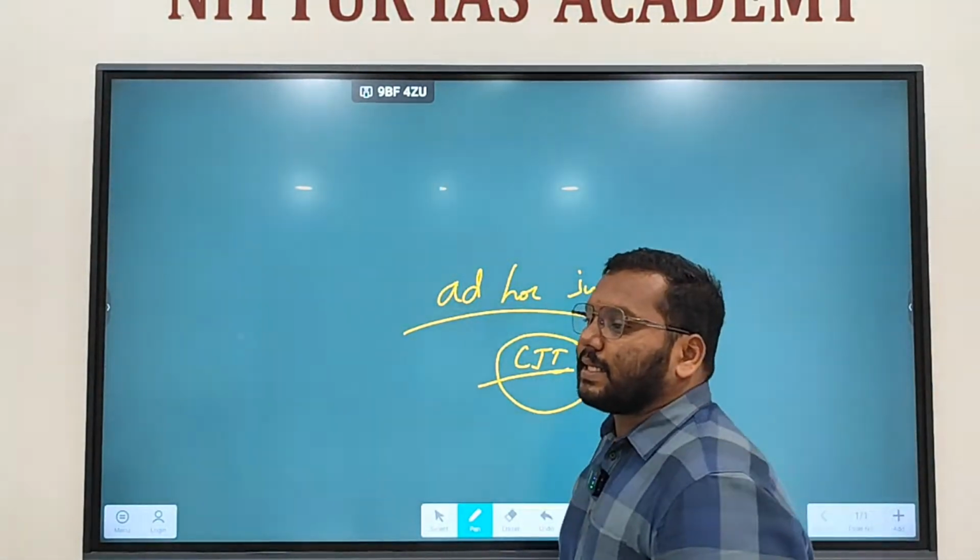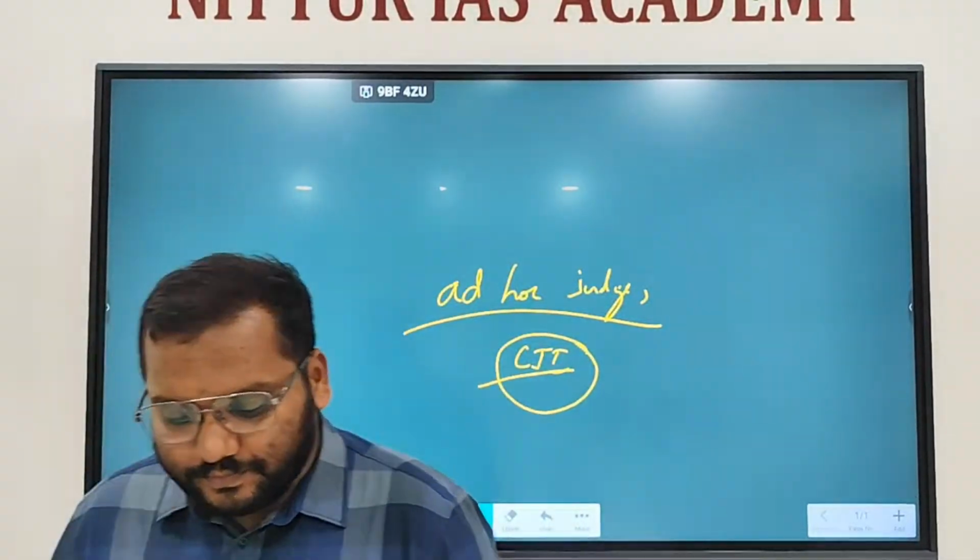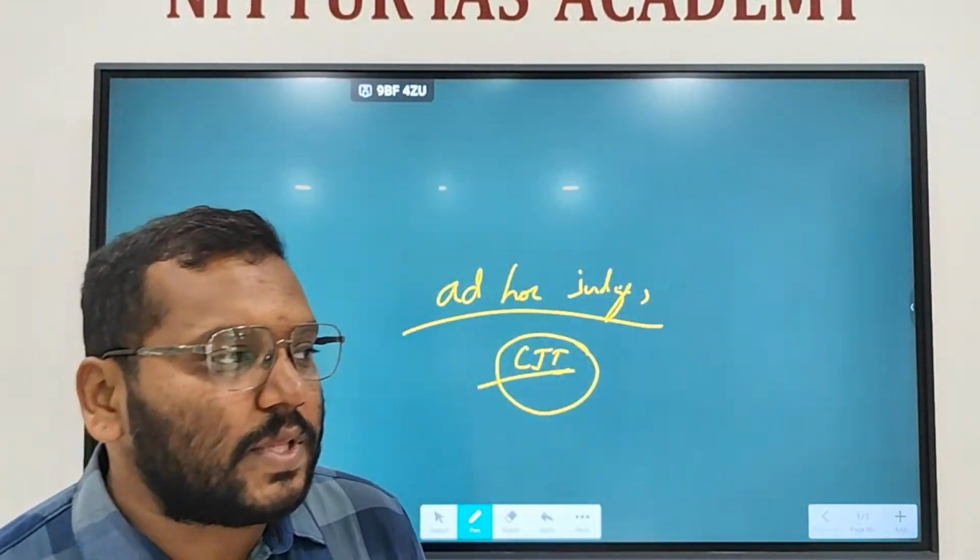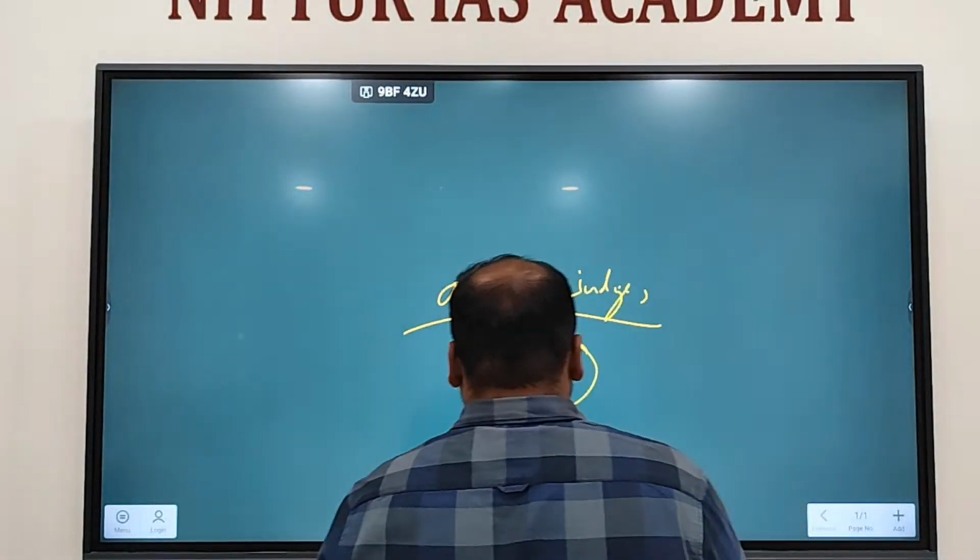With the previous consent of the President. Okay? With the previous consent of the President.